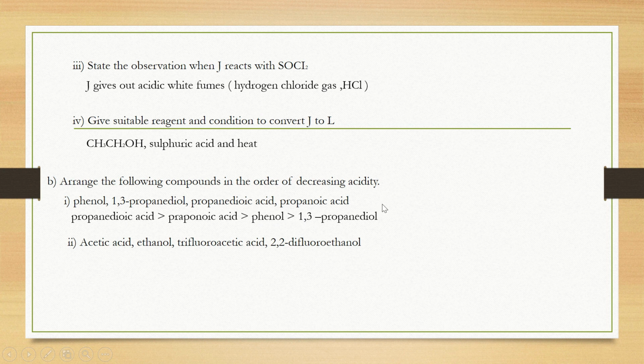The same goes for question B2. The highest acidity is 3-fluoroacetic acid, followed by acetic acid, then 2,2-difluoroethanol, and last ethanol. To answer this question, we must know that acid has higher acidity than alcohol. Carboxylic acid has higher acidity than phenol. I hope that all of you can understand this question. That's all from me.